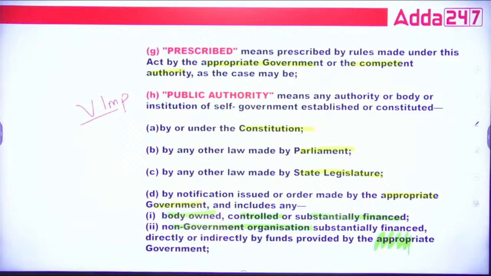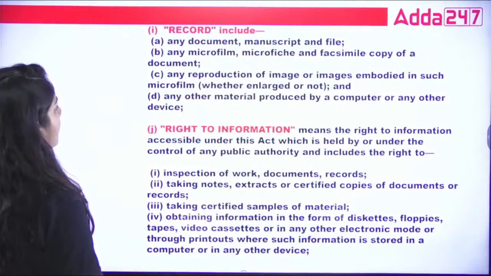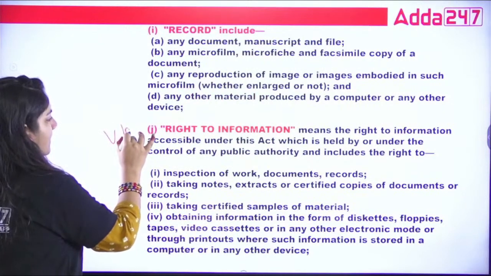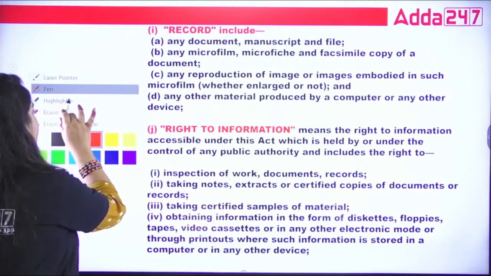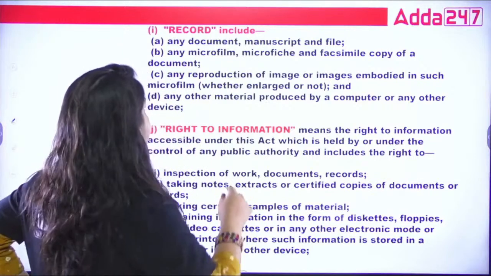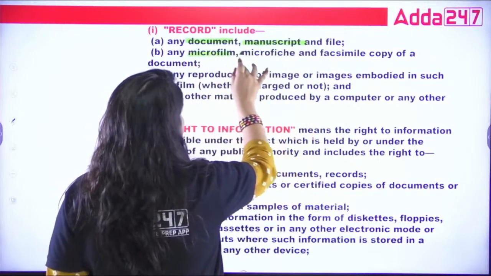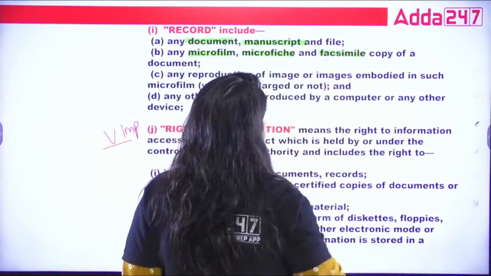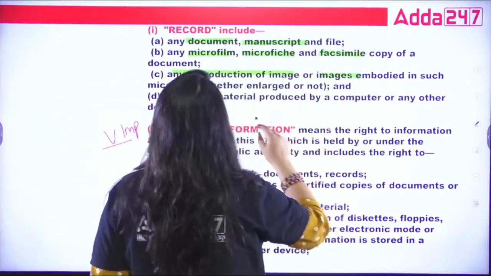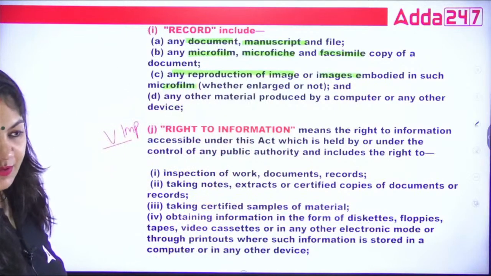Okay, class. Now, the next one. What is record? This is important. Record means whatever the public authority maintains in their office, that is called record. So record is basically any document, manuscript, file, microfilm, microfiche, facsimile, or any reproduction of images embodied in the microfilm. These come under the record.